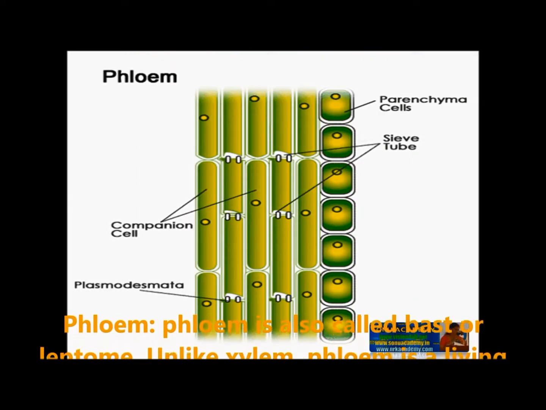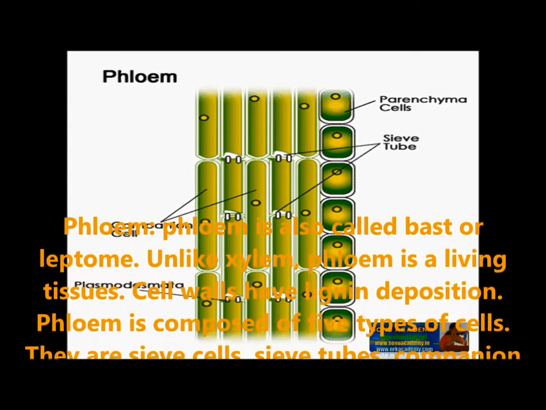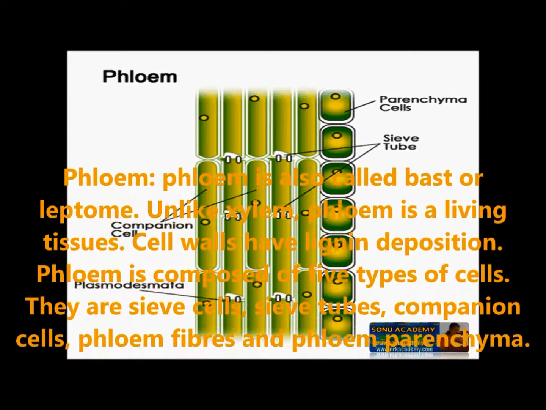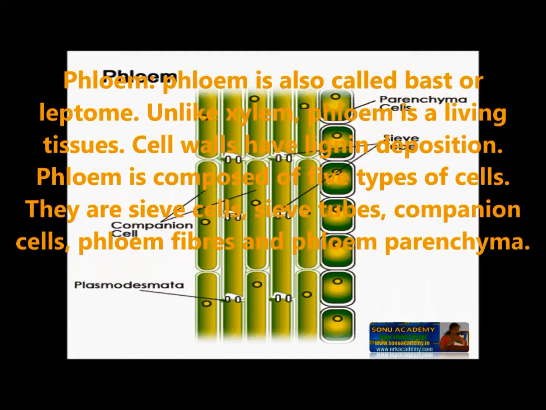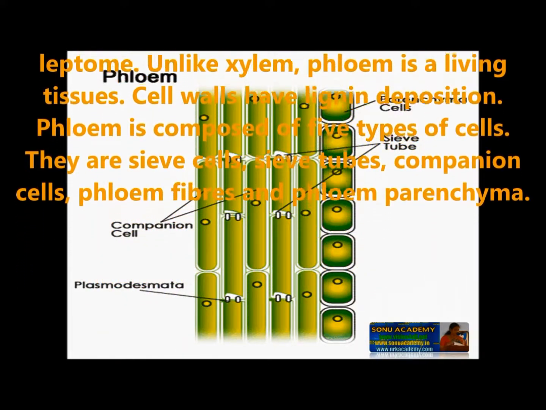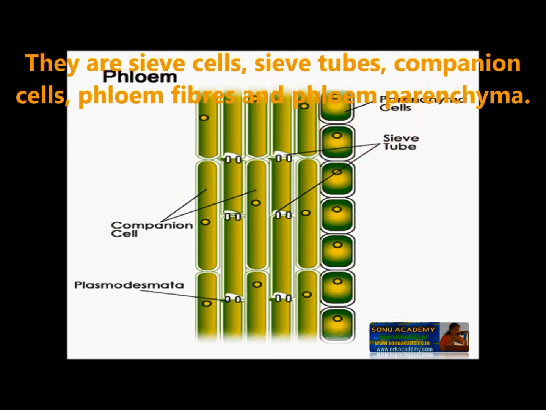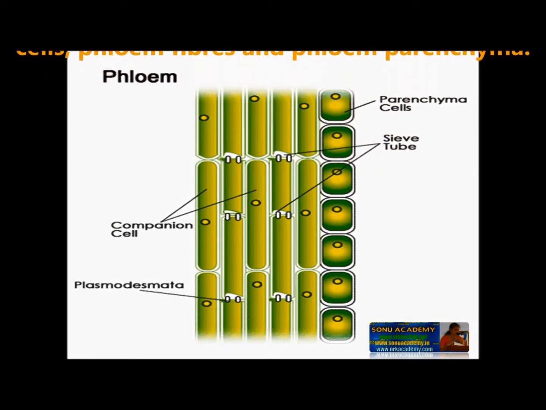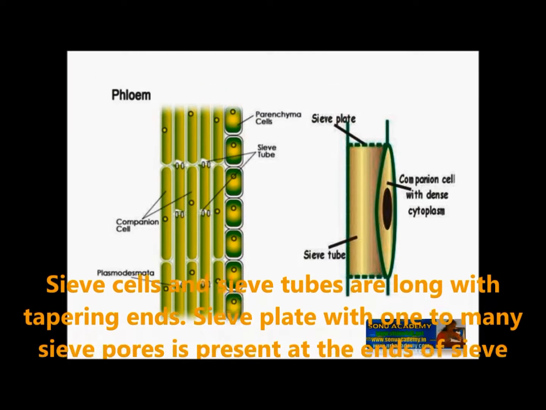Phloem. Phloem is also called bast or leptome. Unlike xylem, phloem is a living tissue. Cell walls have no lignin deposition. Phloem is composed of five types of cells: sieve cells, sieve tubes, companion cells, phloem fibers, and phloem parenchyma. Sieve cells and sieve tubes are long with tapering ends.